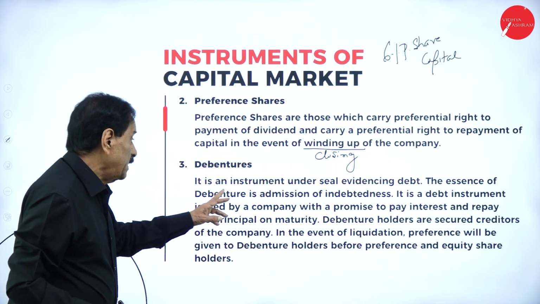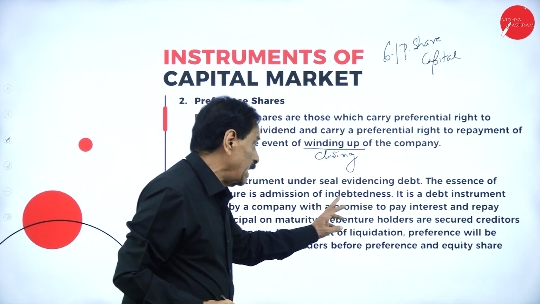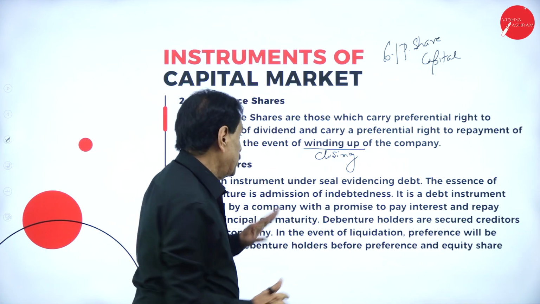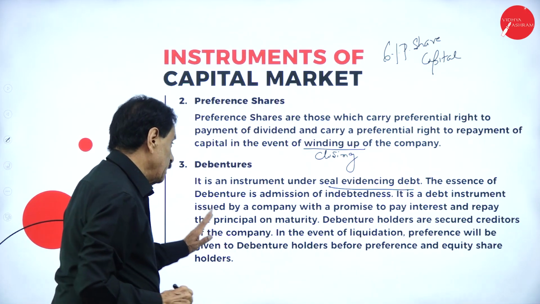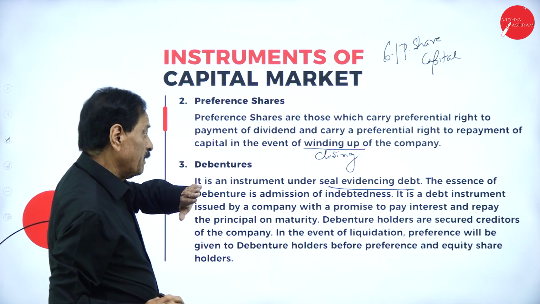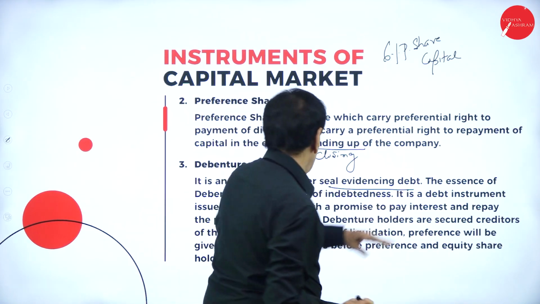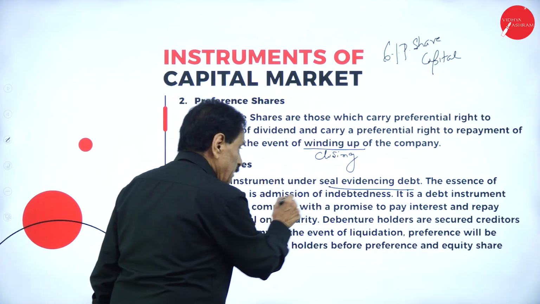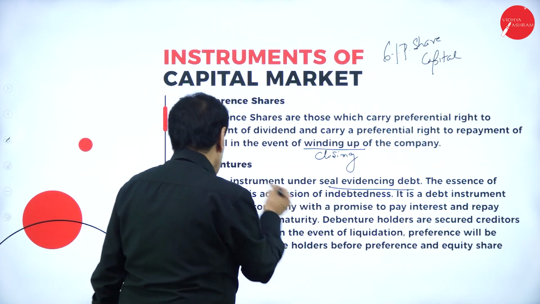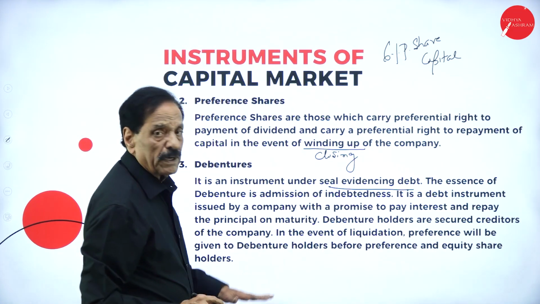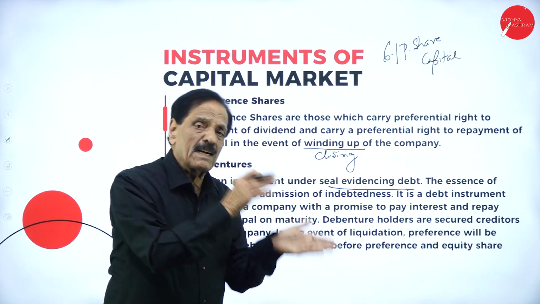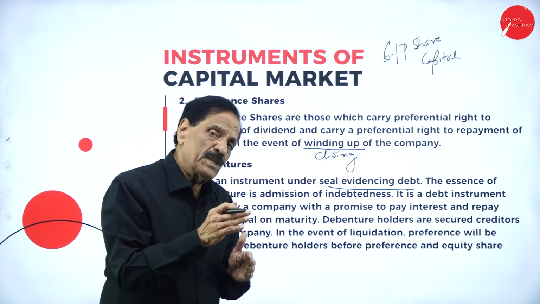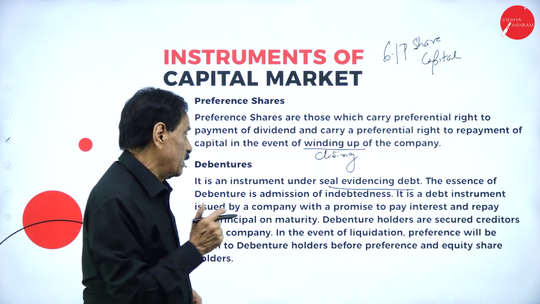Debenture. It is an instrument under seal, evidence of debt. The essence of debenture is admission of indebtedness. It is a debt instrument issued by a company with a promise to pay the interest and repay the principal on maturity. So when one company borrows money from another company, it is called a debenture. A debenture will be paid with interest.